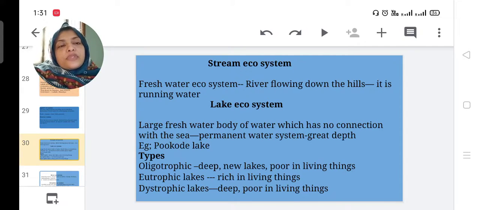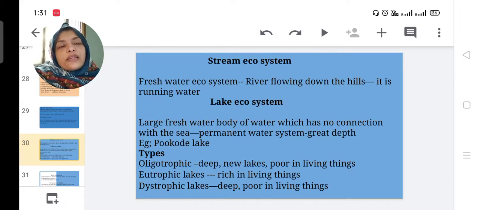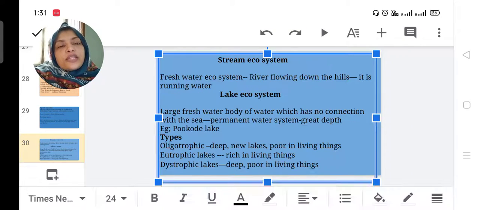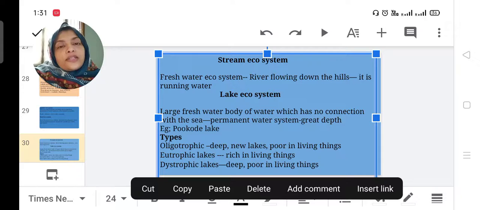Then types: oligotrophic, eutrophic, dystrophic. Oligotrophic lakes are deep, very deep, new lakes, poor in living things. Because that is a new lake, there are not many living things. Eutrophic lakes are rich in living things. Many species are in the eutrophic lake. Dystrophic lake means they are deep but poor in living things.